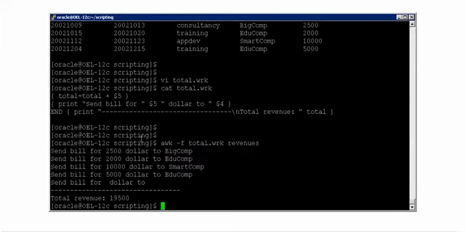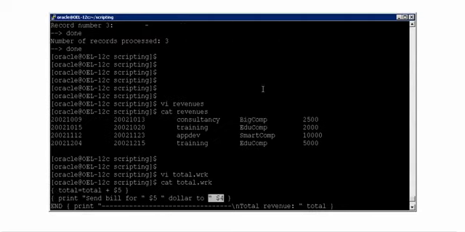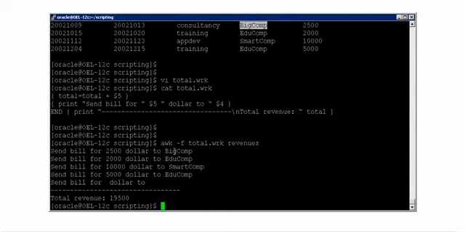Now if you see here, it is processing each and every line. You are not saying what line it has to execute, because you are telling to print each and every line. You are saying that you have to send bill for $2,500 to the company name which is in $4, that is BigComp. So for the first company called BigComp, you have to say $2,500. Similarly, $2,000 for EduComp, and Smart, that is 10,000, and then EduComp again 5,000.